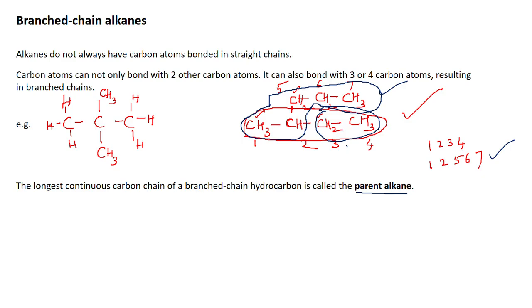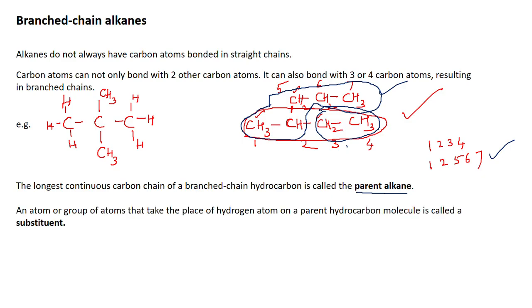So, to the parent alkane, you will have a single atom or a group of atoms attached. An atom or a group of atoms that takes the place of the hydrogen atom on the parent hydrocarbon is called the substituent group.